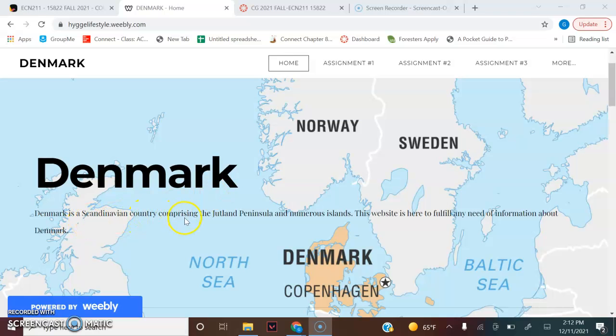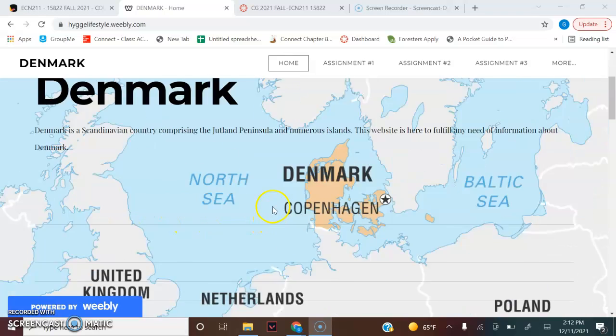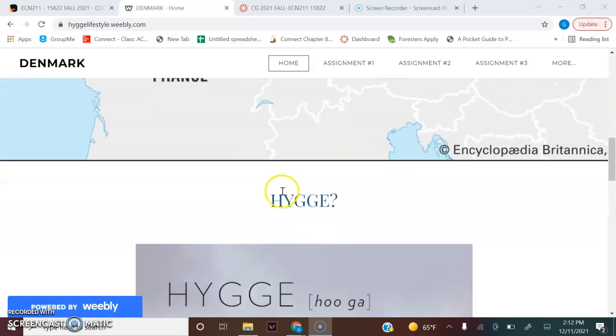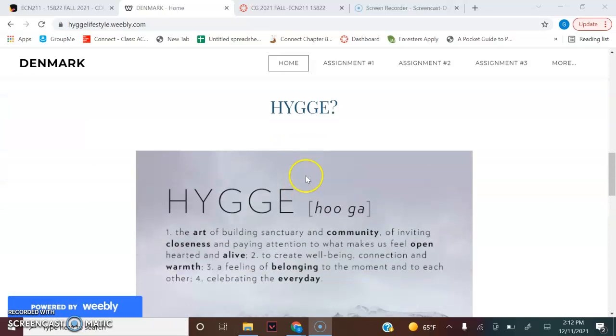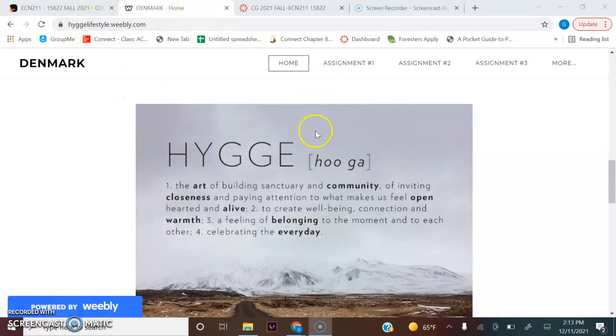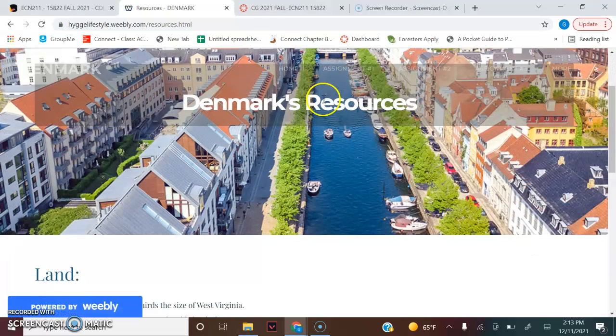Denmark is a Scandinavian country comprising the Jutland Peninsula and numerous islands. So that's my title right over here. And down here I have Hoga, which is the reason why I named my website Hoga Lifestyle, and this just explains what Hoga means down here. But onto the point, Denmark's resources.